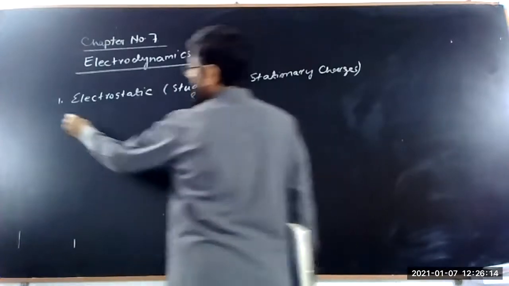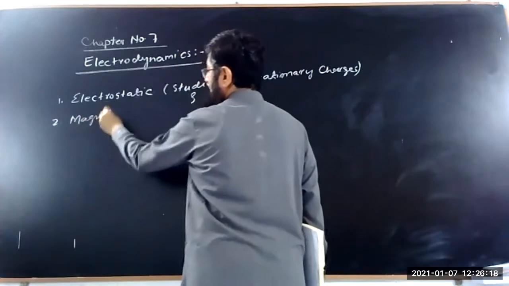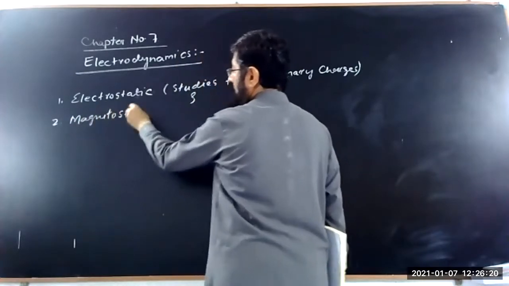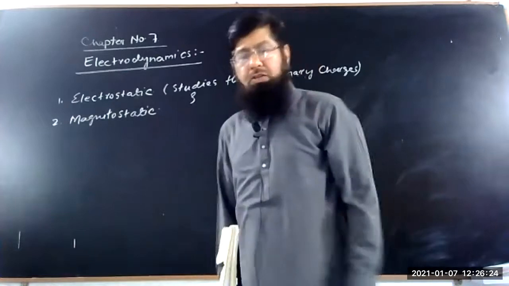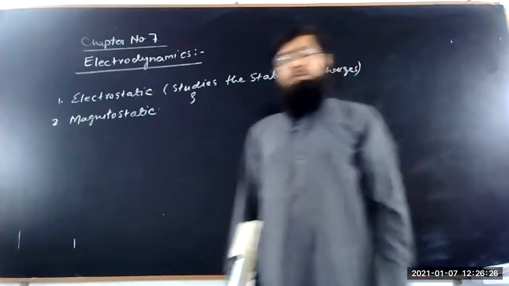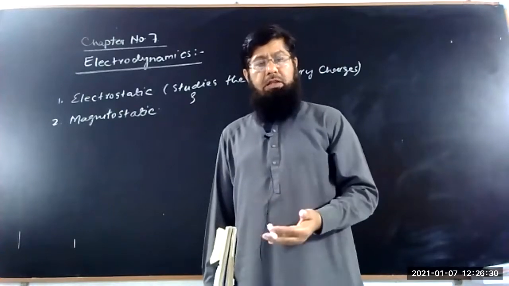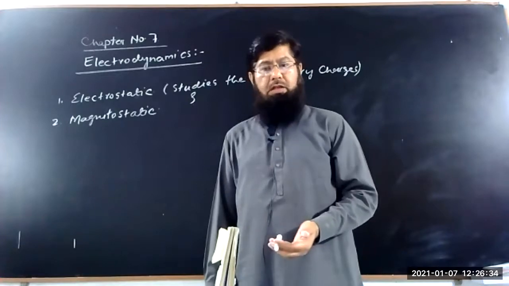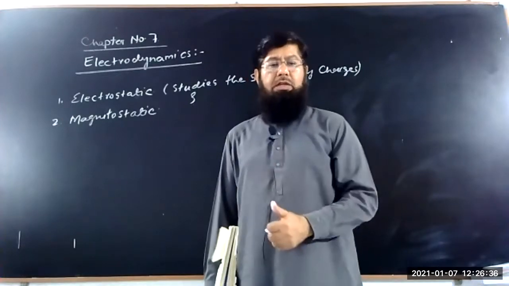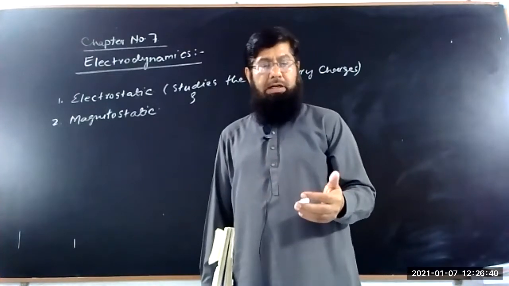The second is magnetostatics. Magnetostatics means the charges are in motion, and when the charges are in motion, as a result, they generate a magnetic field around them. That magnetic field is uniform when the current flowing through the conductor is uniform.